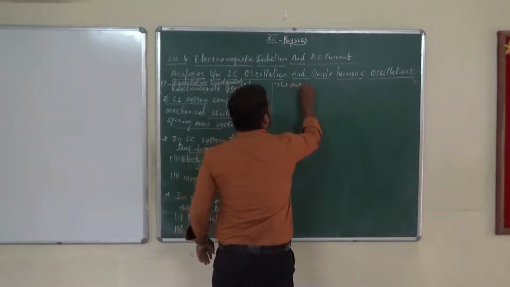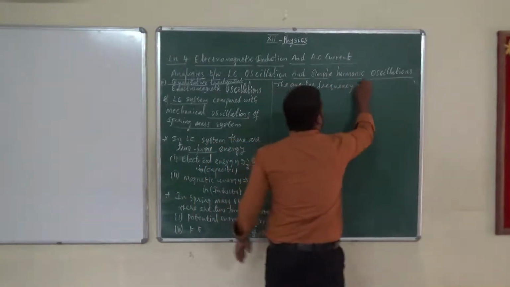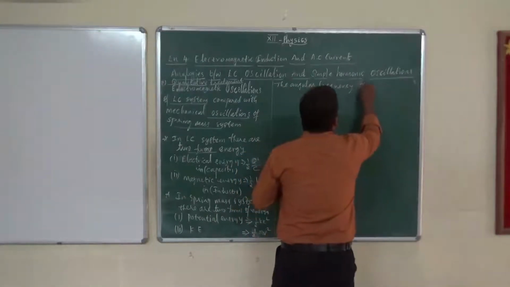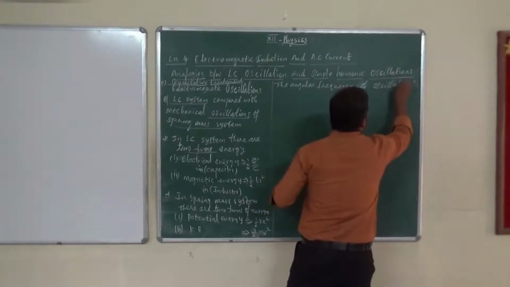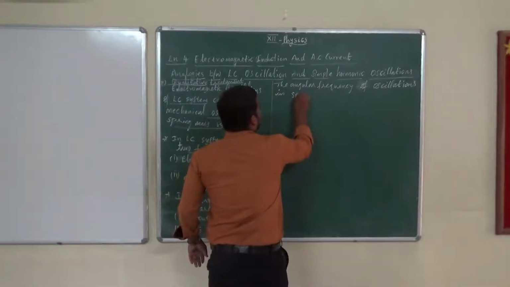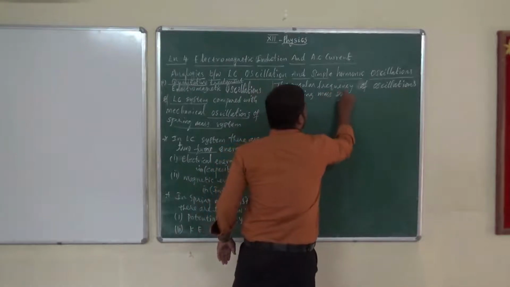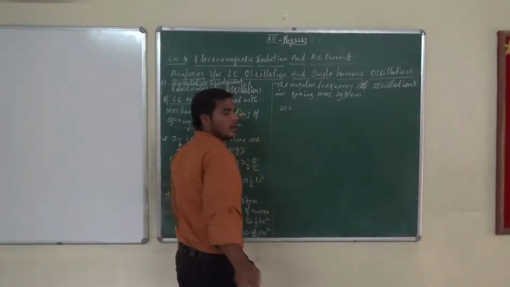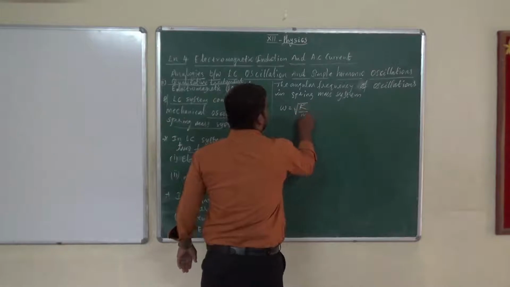The angular frequency of oscillation in the spring mass system. We can write the equation. Omega is equal to root of k by m.